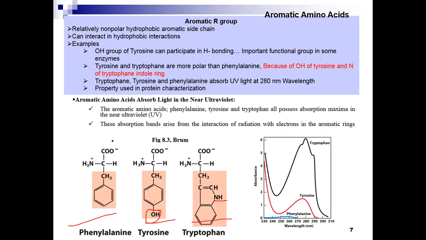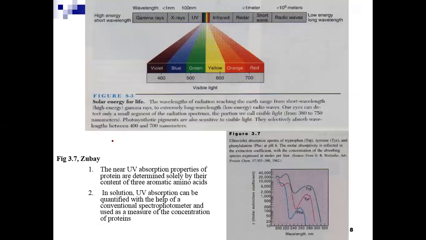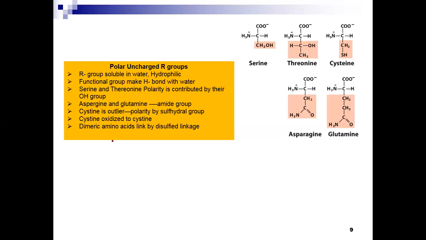On the basis of this feature, we can measure the concentration of the protein. The near UV absorption properties of proteins are determined solely by their content of the three aromatic amino acids.